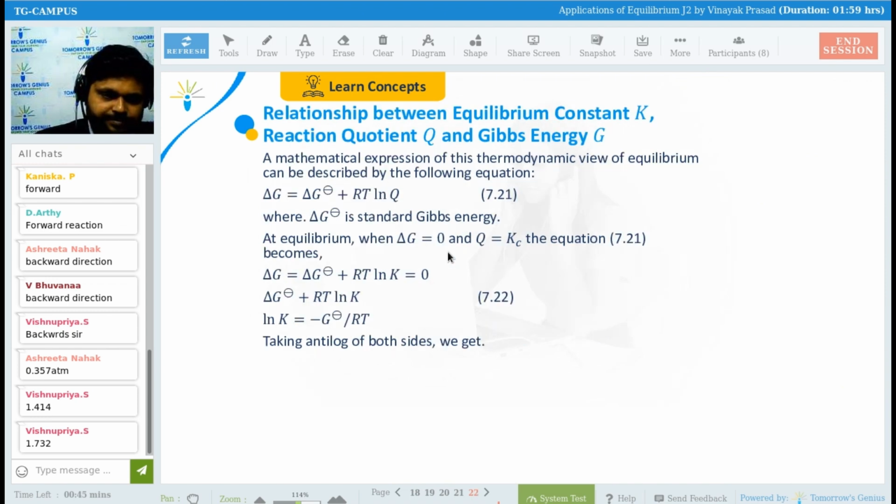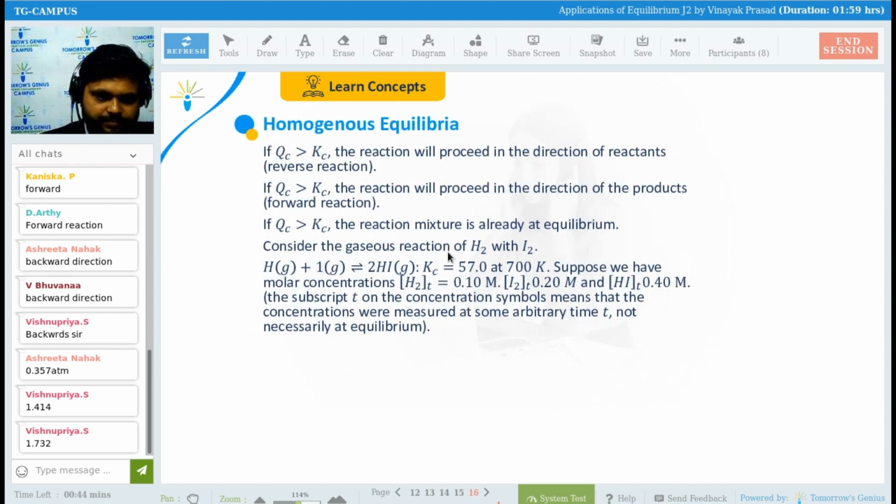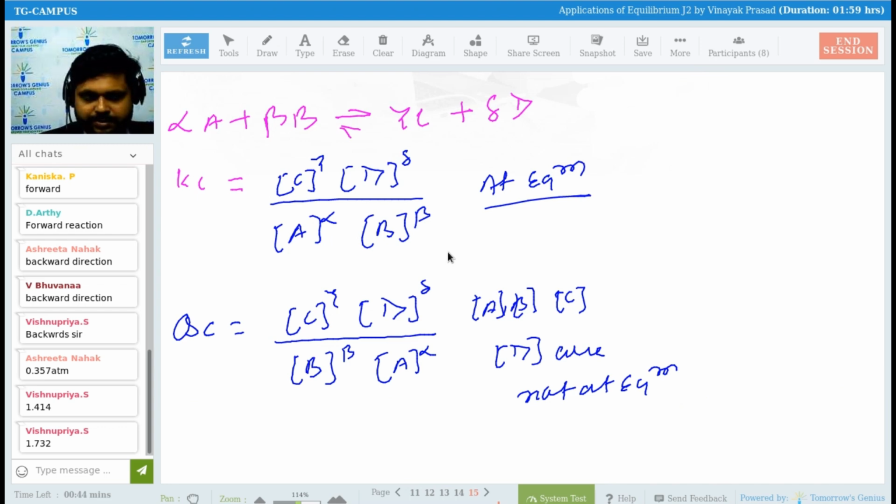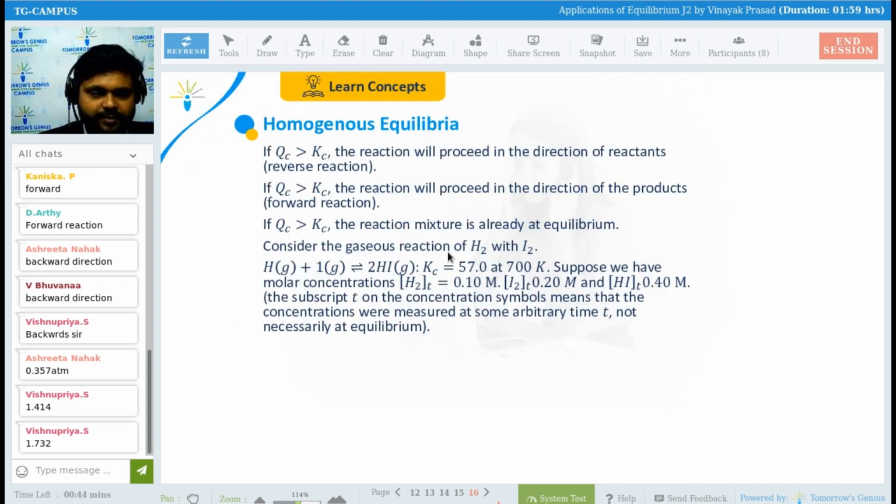Now come to the point. This we have seen, right? Now, see guys, if QC is greater than KC, the reaction will proceed towards the direction of the reactant, the reverse direction. Is it okay? Reverse direction, that is in the direction of reactant, backward direction, reactant side. Is it true or not?